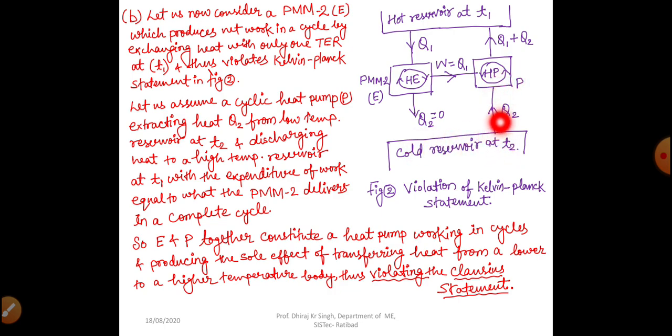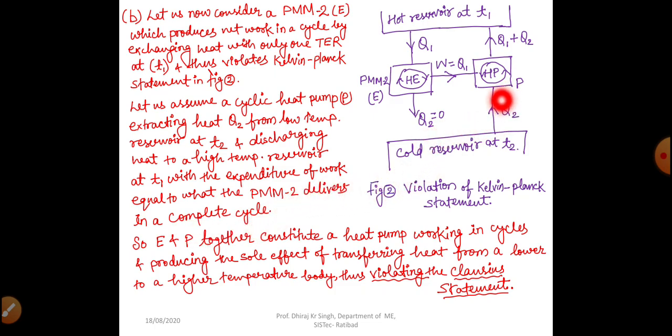From the low temperature reservoir our heat pump is extracting Q2 amount of heat, right, and discharging heat to a high temperature reservoir at T1, this is T1, right, with the expenditure of work equal to what the PMM2 delivers in a complete cycle.